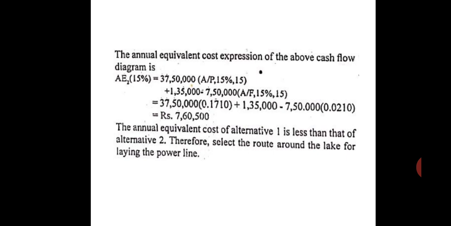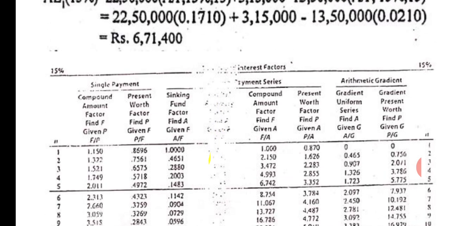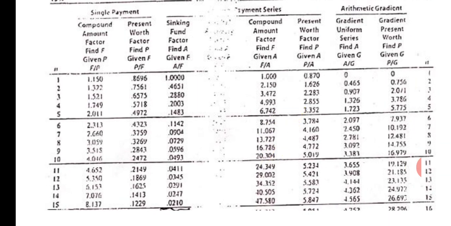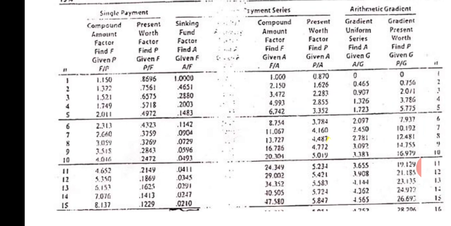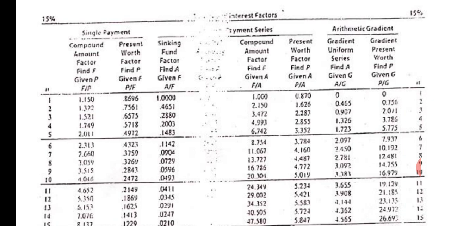And again I would like to say these factors, whatever is given, A/F for 15 years and 15%, as well as A/P 15%. You can see the chart here. You take the 15% chart, and for 15 years you will get the values here, 0.0210, and 0.07 also you will get here, but I think that is not coming in this. You can get these values from the chart and thus calculate the value.